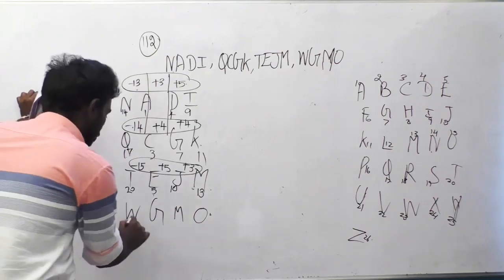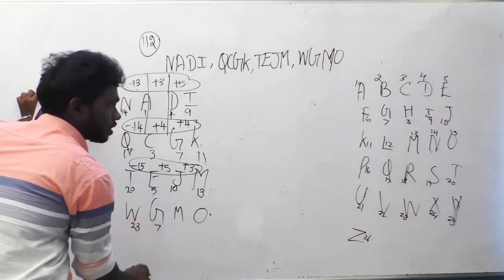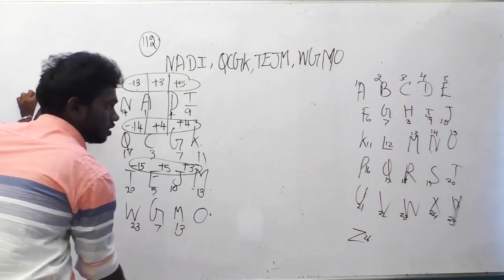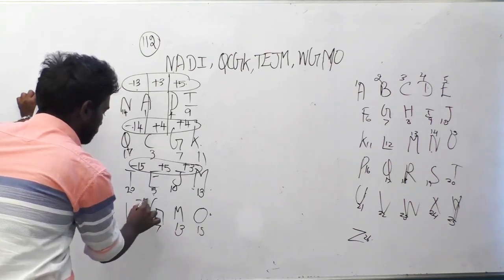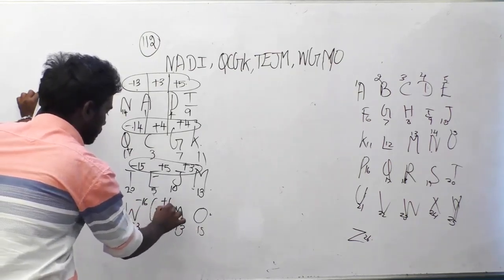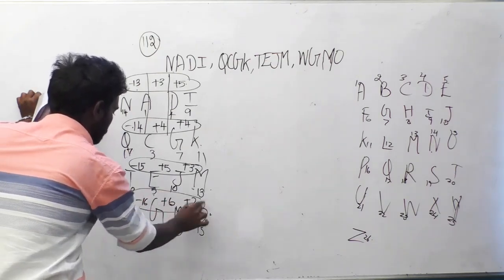WGMO. W is in 23rd position. G is in 7. And M is in 13. O is in 15. And check the difference here again. This is minus 16. This is plus 6. This is plus 2.